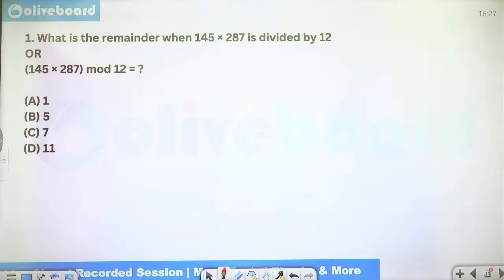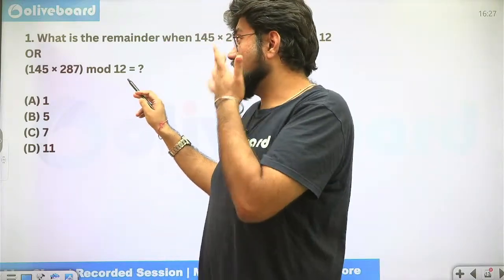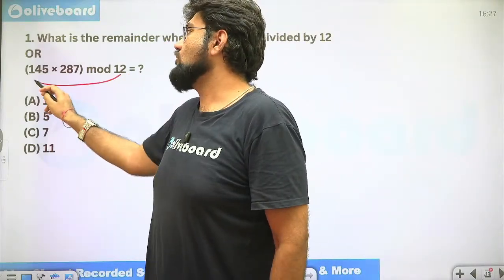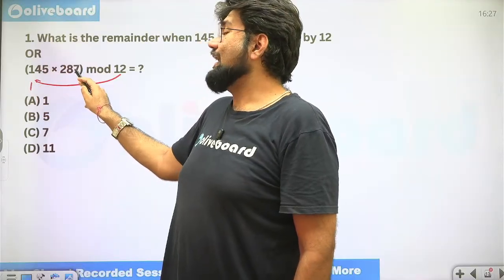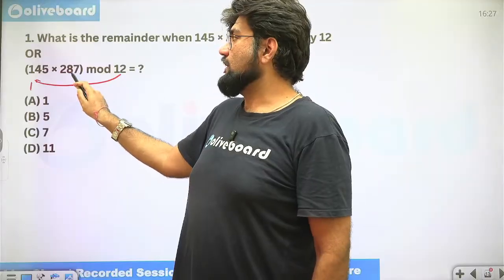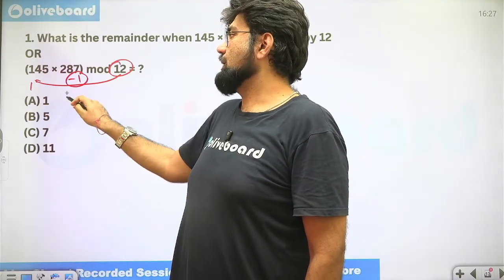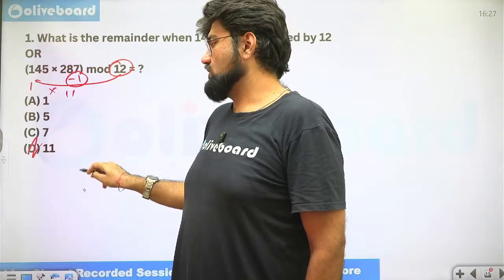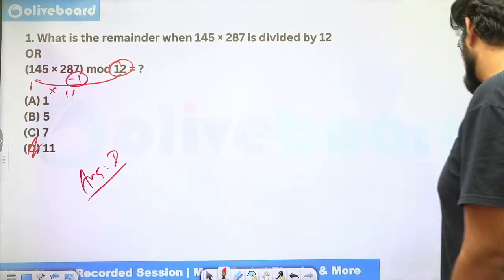Okay, excellent. Now we can use negative remainders here pretty easily. Rather than multiplying the whole thing, what we can do is 145 mod 12. So 144 is the nearest one, so 1 is the remainder here. 288, double of 144, is also divisible by 12. Now this is 287, so minus 1 is the remainder here. Minus 1 plus 12 is 11. And 1 into 11 is 11. So option D is the right answer. Okay. Next.